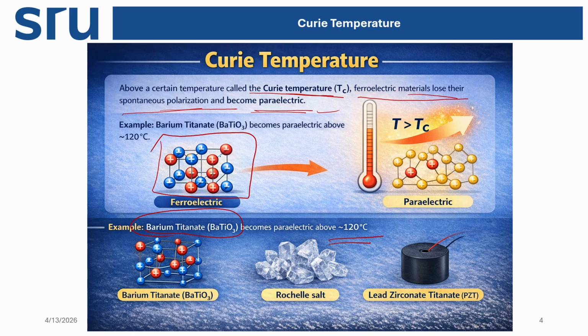This is called the Curie temperature. For different compounds this temperature will be different. Above the Curie temperature, the properties change to paraelectric, meaning the permanent dipole moment or polarization in the compound is lost.